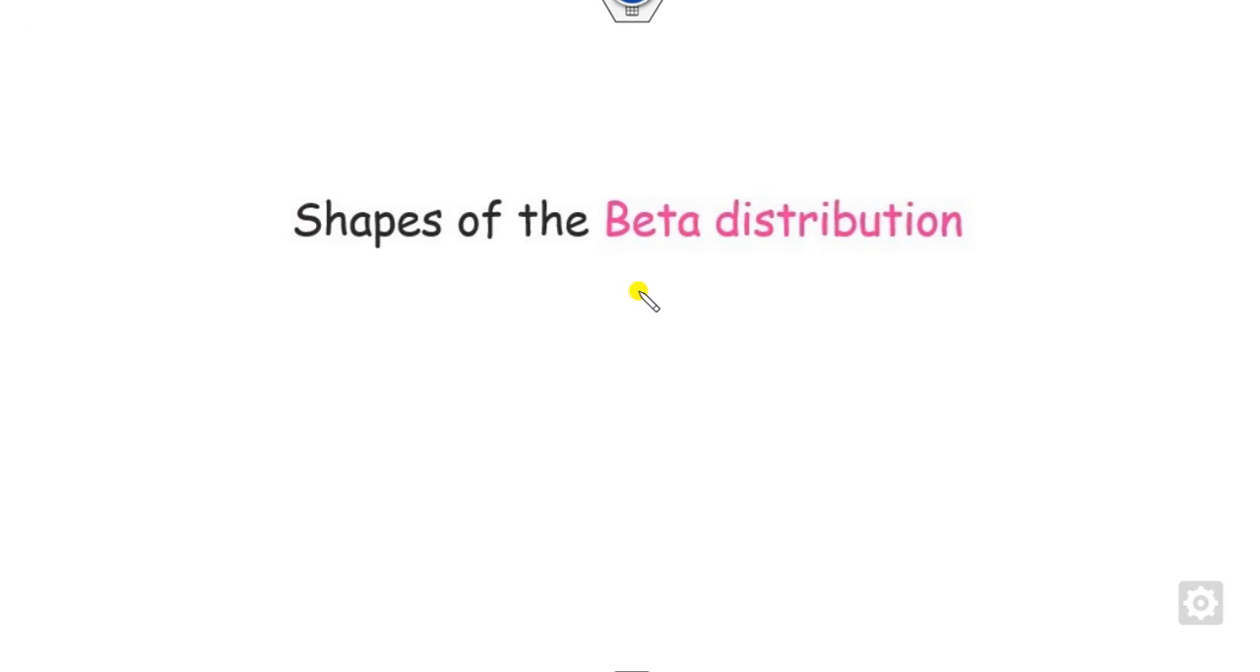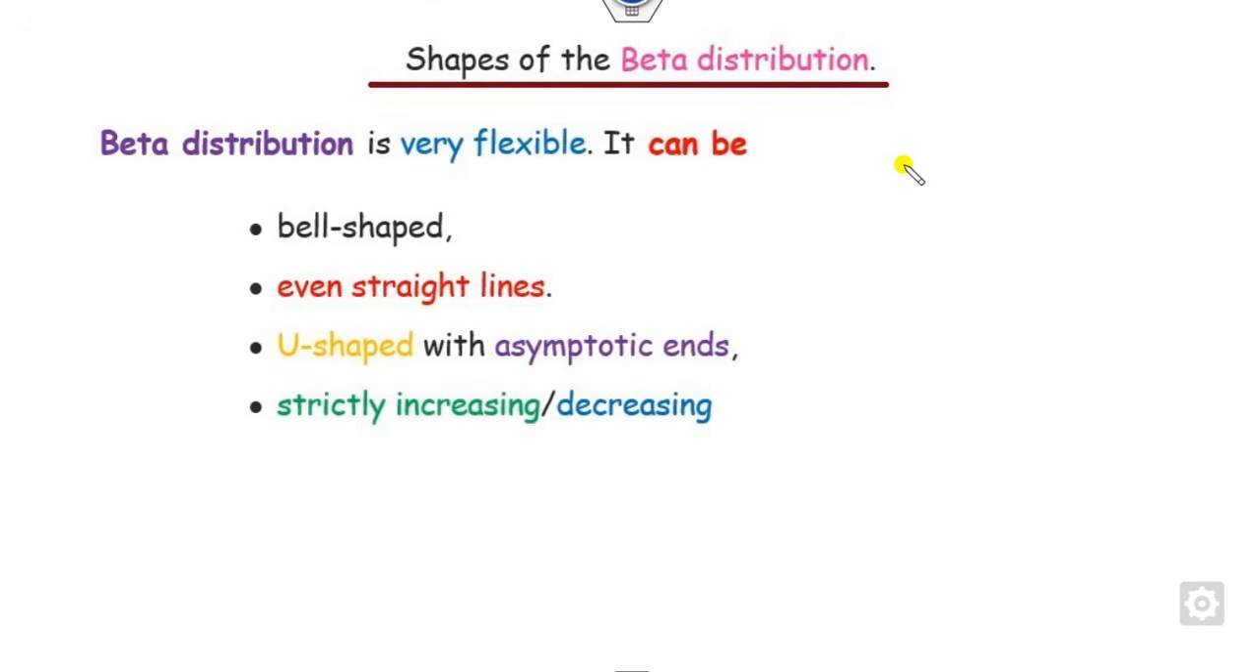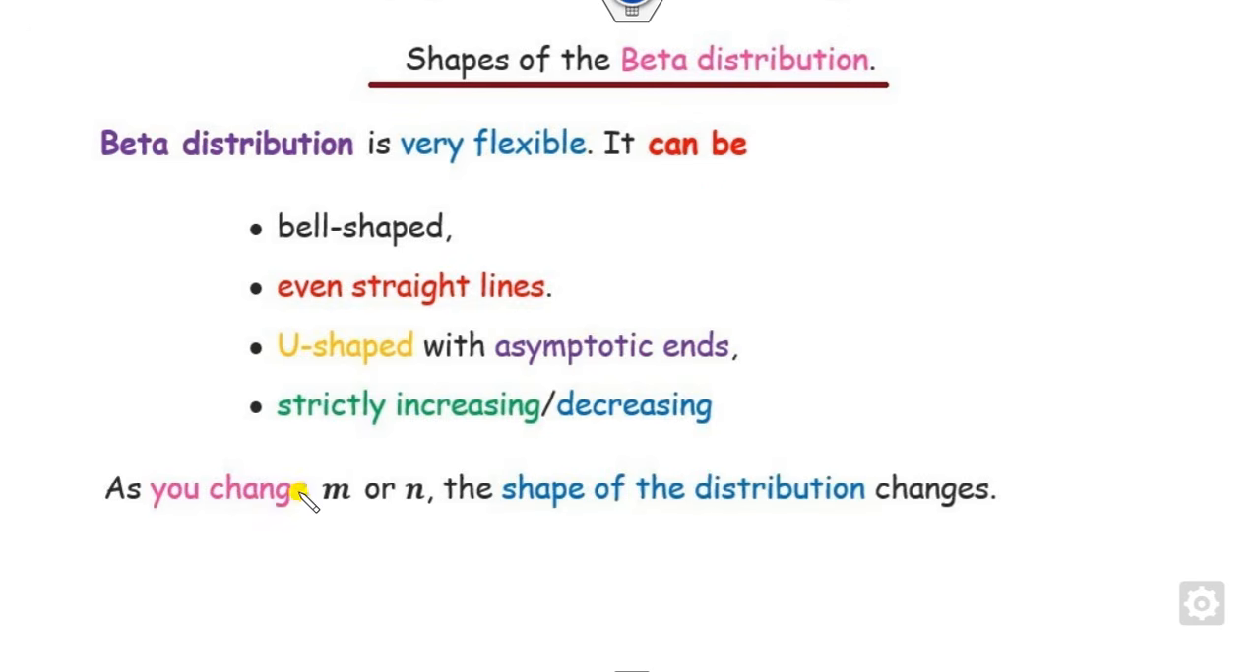Now look at what the shapes of the beta distribution are. There are many shapes of the beta distribution depending upon the parameters M and N. You can see it can be the bell shape. All of you know what the bell shape is like. This is the bell shape. Straight line, U shape, increasing, decreasing, and so on. So how can you decide the parameters? As you change the values of M and N, you can change the shape of the distribution.